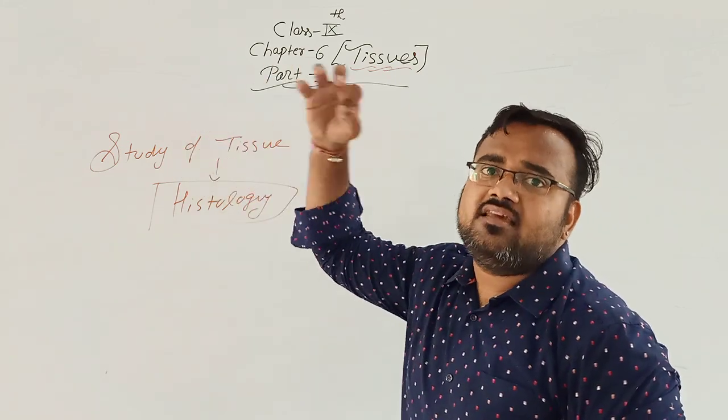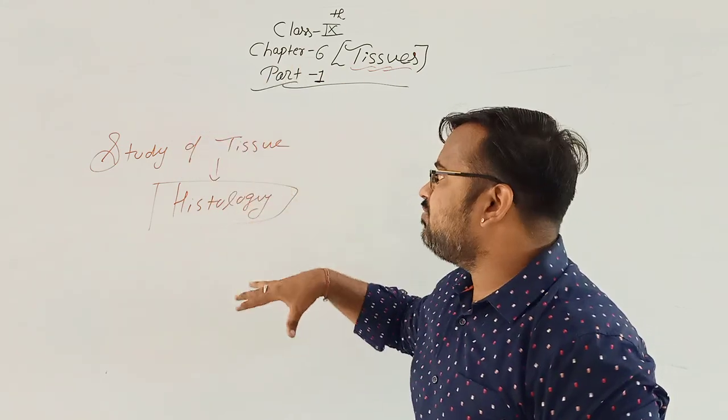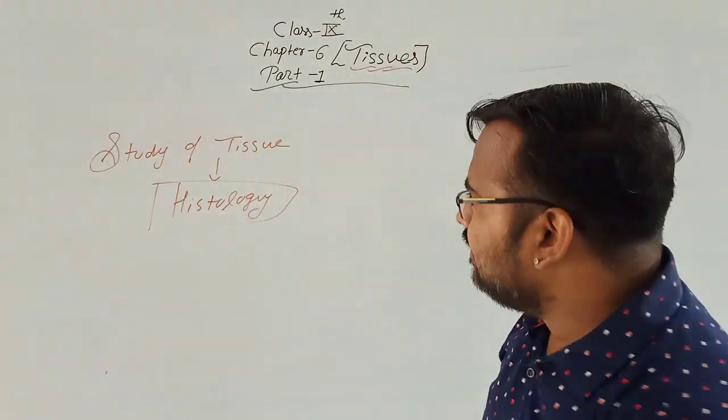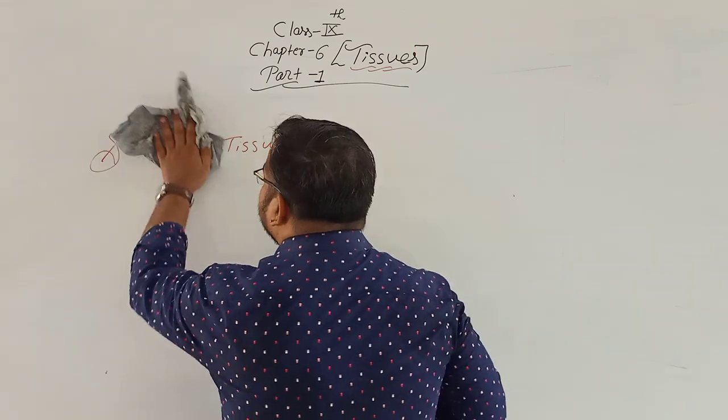The branch of science in which the study of tissue takes place is known as histology. See, a one mark question can be asked, or it can be asked in the form of a numerical: what is the study of tissue known as? The branch of science in which the study of tissue takes place is known as histology. Clear?